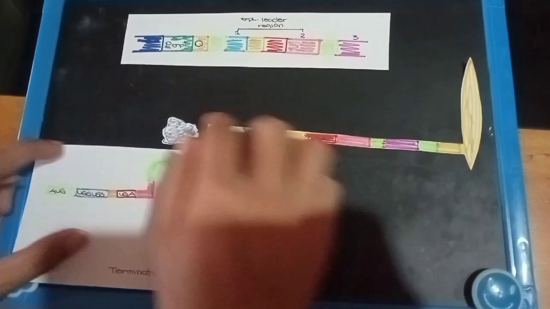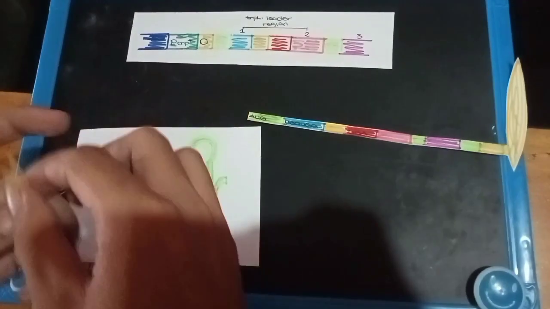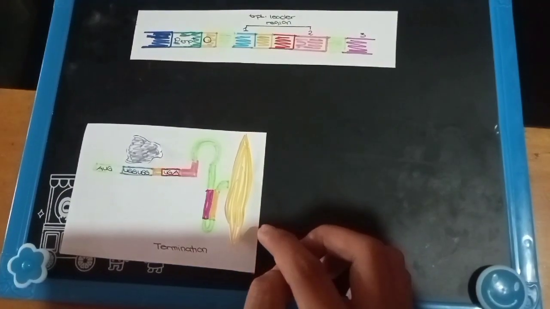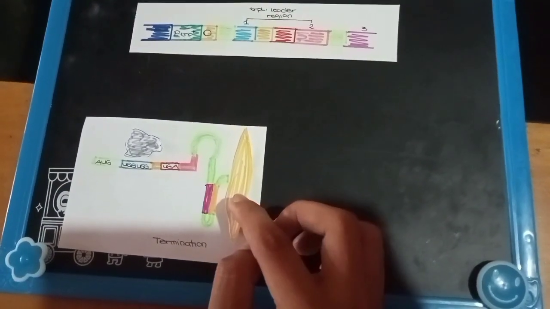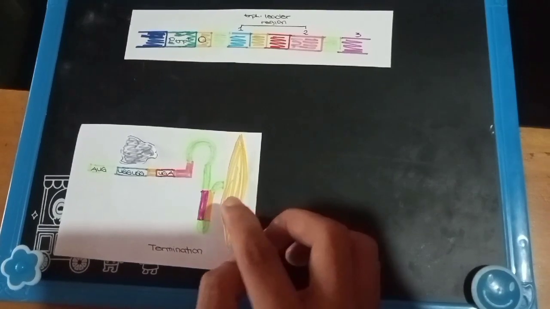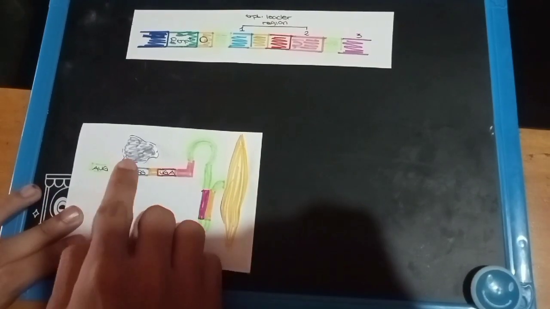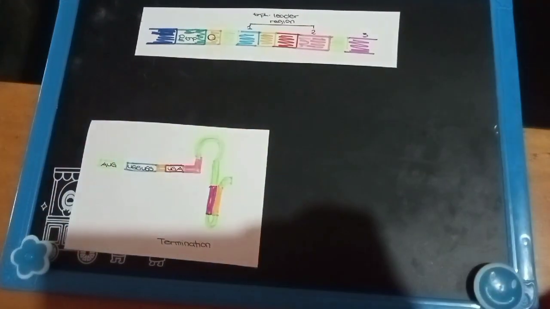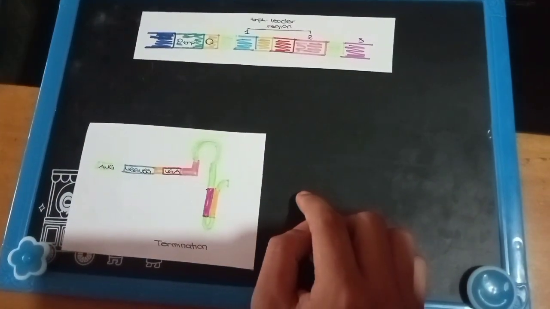This prevents region 2 pairing with region 3, so region 3 pairs with region 4, which is a termination signal for RNA polymerase. So the transcription will be terminated. And that is the process of the trp operon.